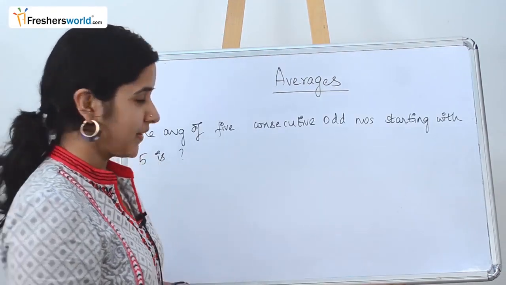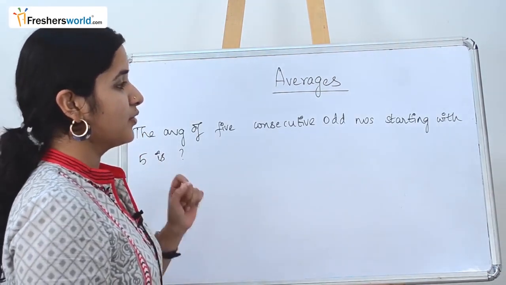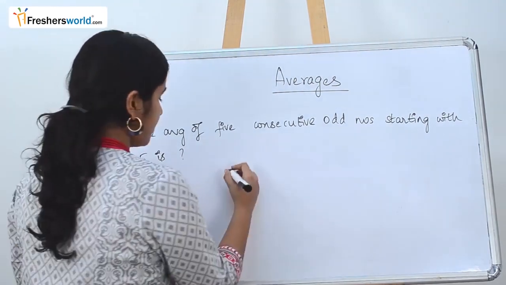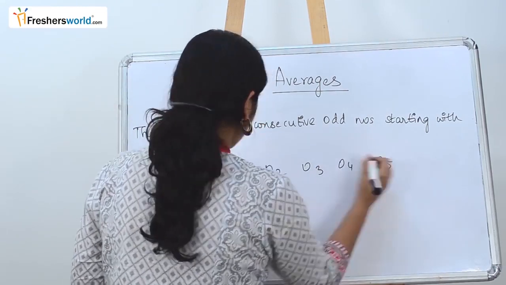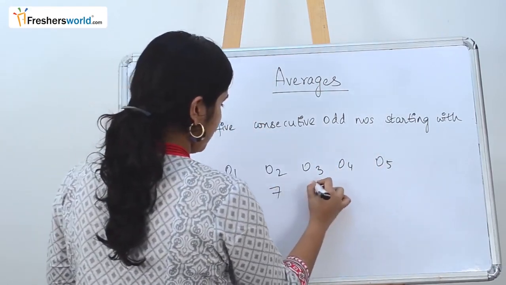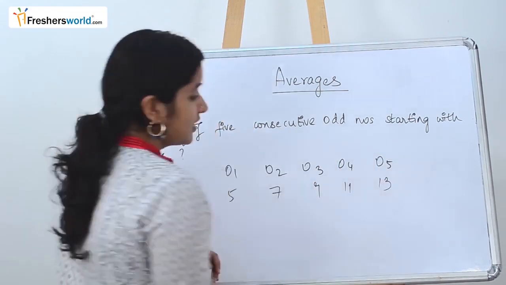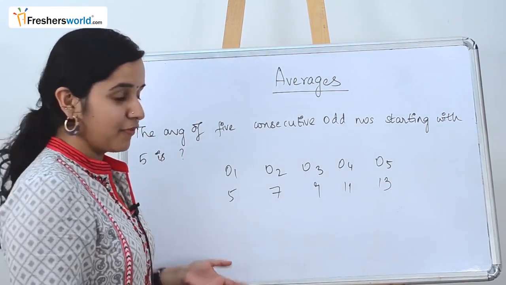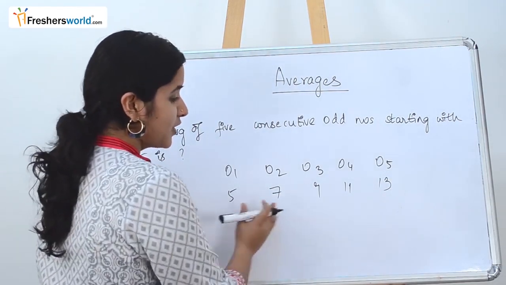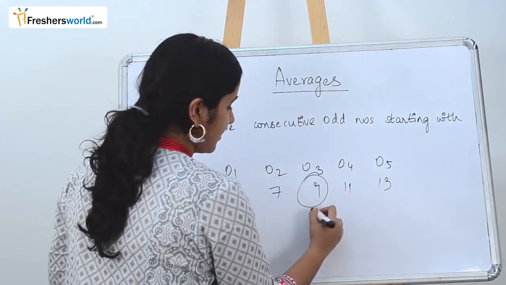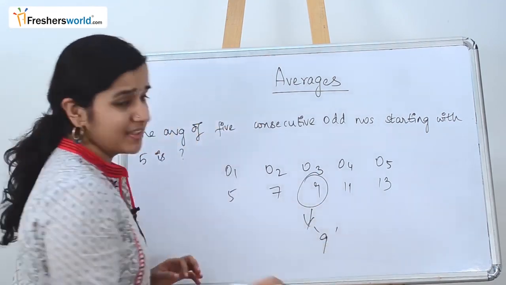The next question is the average of 5 consecutive odd numbers starting with 5. So odd numbers, 1, 2, 3, 4 and 5, and we are starting with 5. So it's 5, 7, 9, 11, 13. Instead of adding all this and dividing it by 5, if you have seen our first video, we told a trick that for consecutive numbers, the middle number is always the average. So you can directly write it as 9.